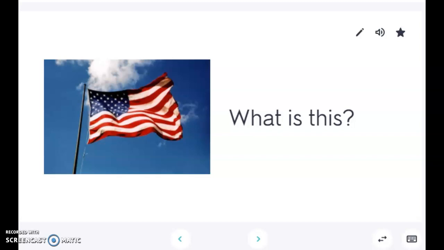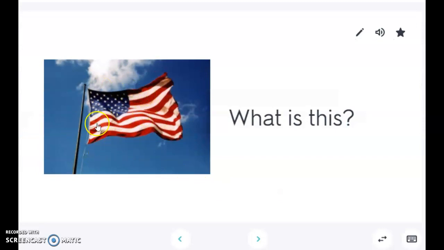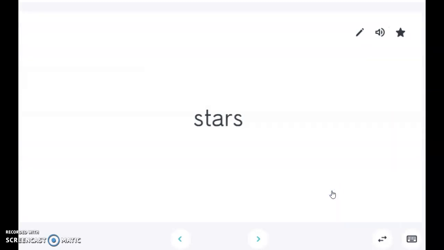Citizenship questions and answers. What is this? The flag of the United States, the flag. What are these? Stars, stars.